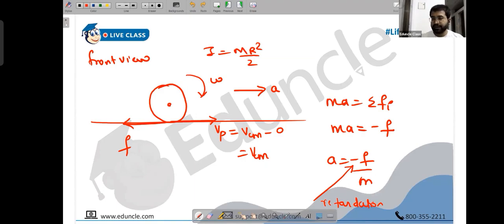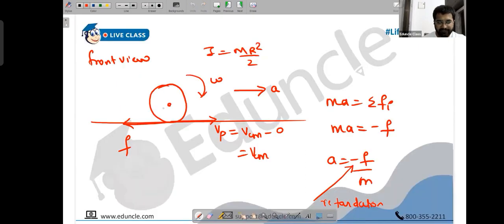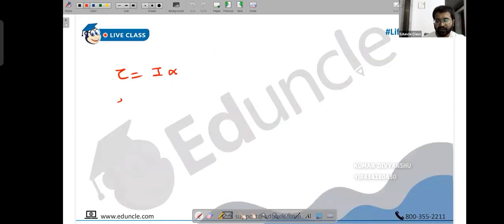Any questions so far? No, sir. Good. Now let's learn this from the torque perspective. So when it comes to torque, people, torque is I into alpha. Torque is F, and what is the perpendicular distance from the axis of rotation? It's radius R. Because torque is force into perpendicular distance, perpendicular distance from the axis of rotation, that's radius R only. So torque is F into capital R.